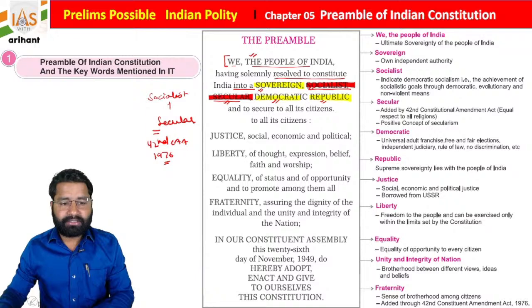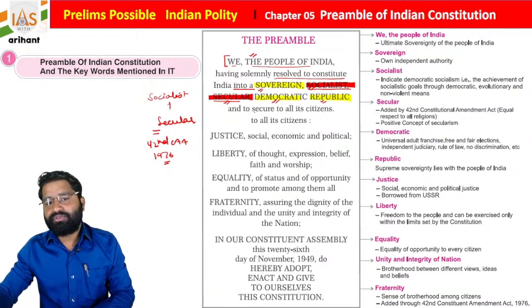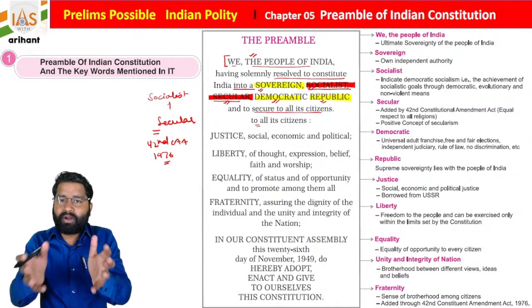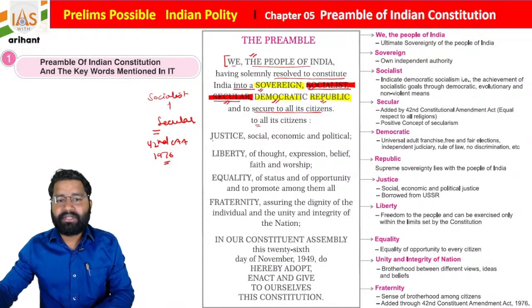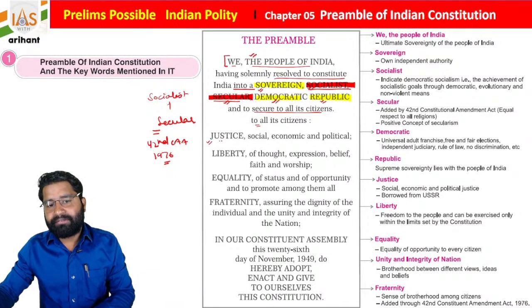After that, in the same paragraph, what they are saying is: and to secure all of its citizens. So what do they want to secure for the citizens? They want to give justice.